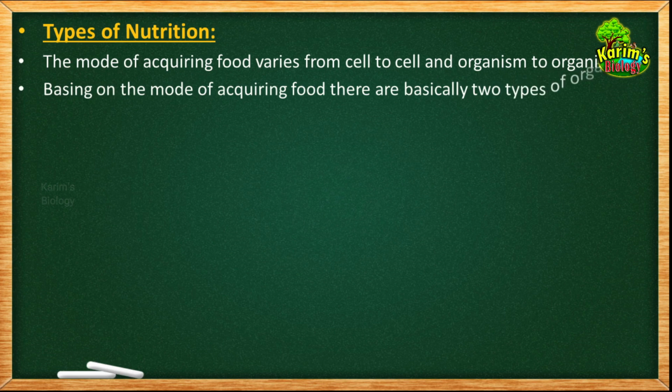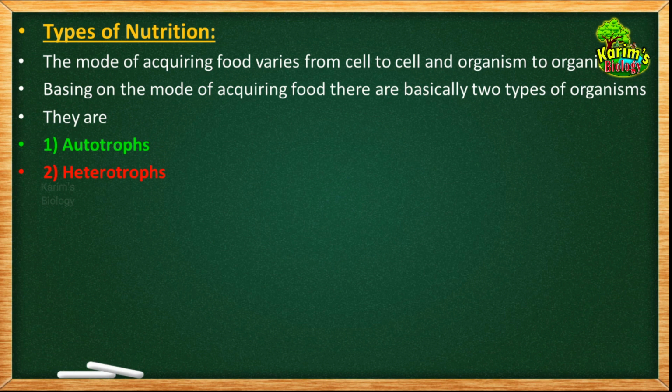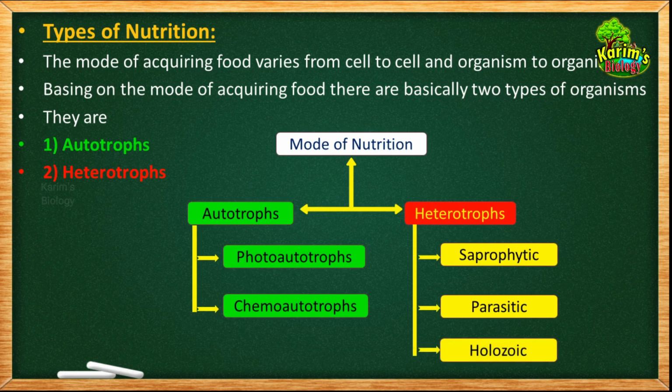Okay, basing on the mode of acquiring food, there are basically two types of organisms. What are they? They are autotrophs and heterotrophs, or in other words, autotrophic organisms or heterotrophic organisms. So this is the flow chart explaining different types of organisms basing on the mode of acquiring food. The fundamental two categories are autotrophs and heterotrophs.